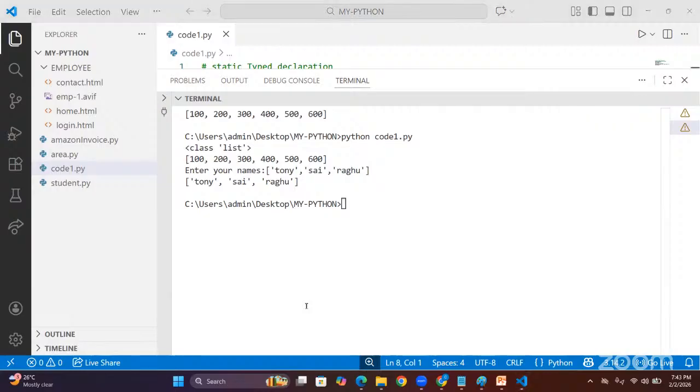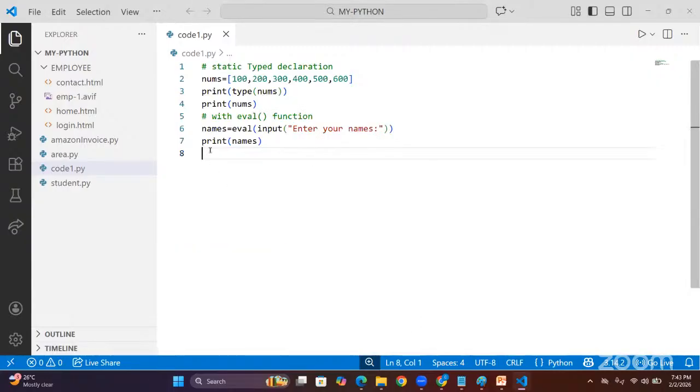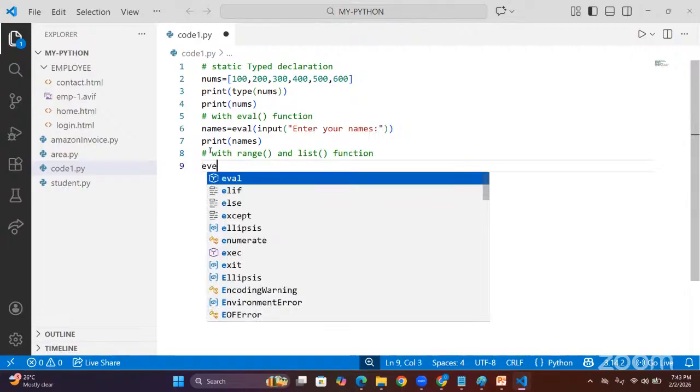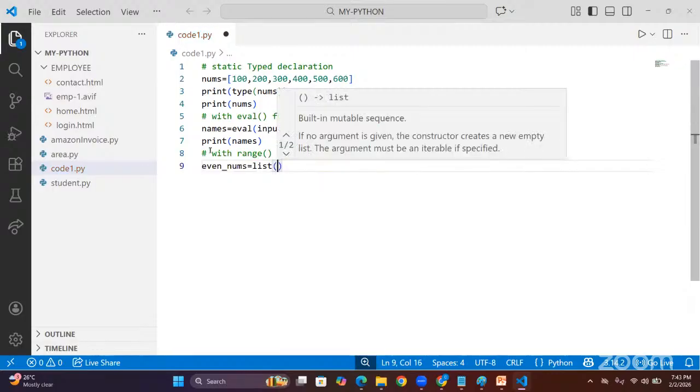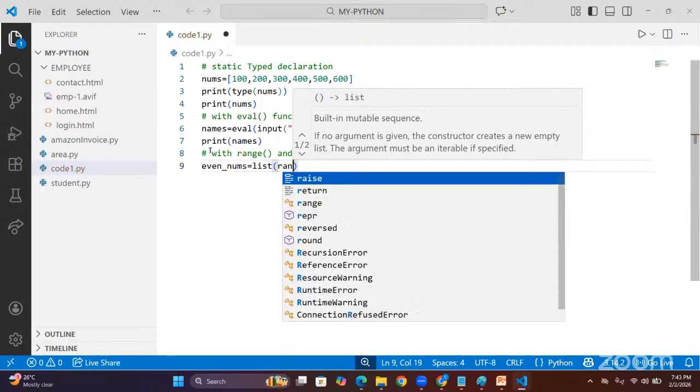This is the second approach. We declared the list object by using the eval function. Now I am going with the third approach, with the range function and the list function. The list function converts our sequence of numbers into a list. Now I am going to define here even nums, even numbers, is equal to list, converting the range sequence into a list. Then here again range, sir.